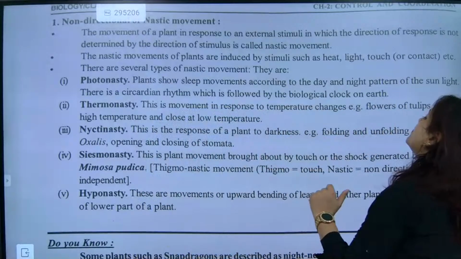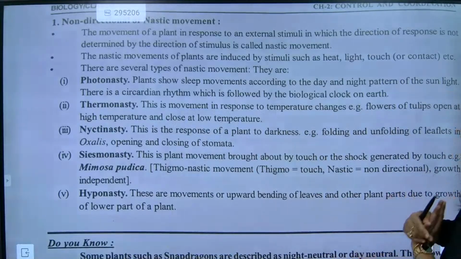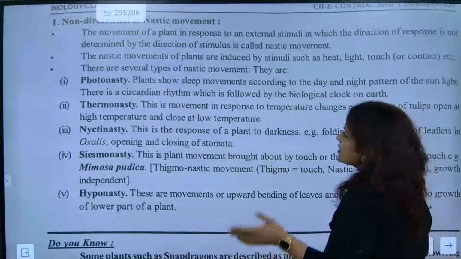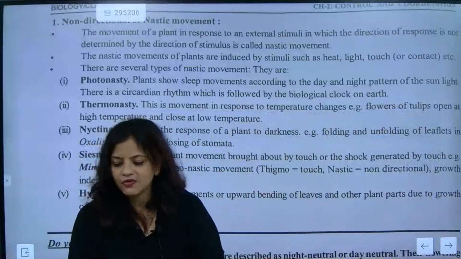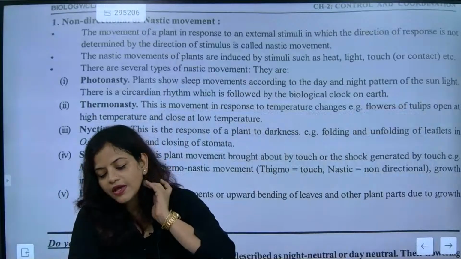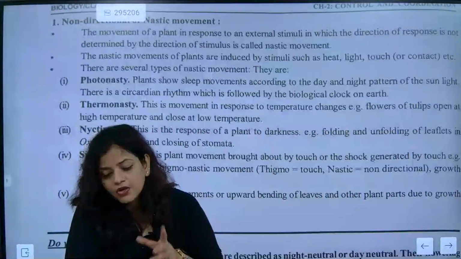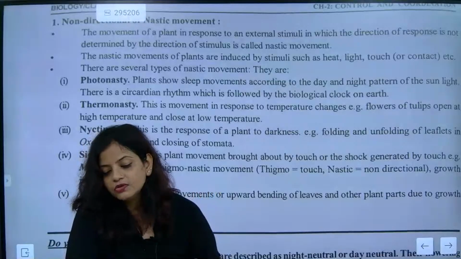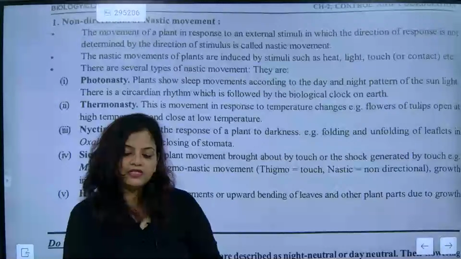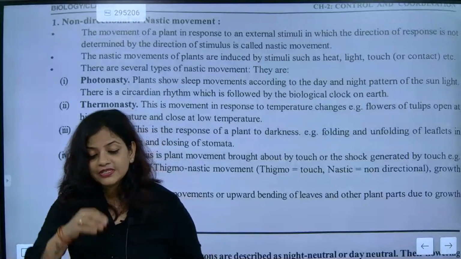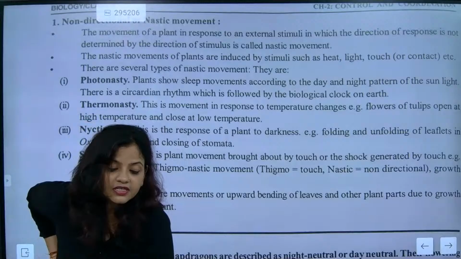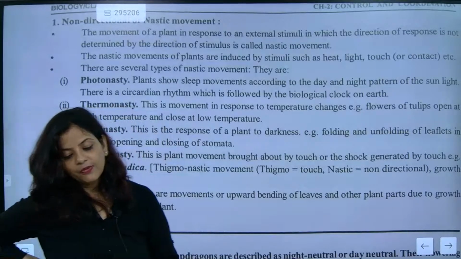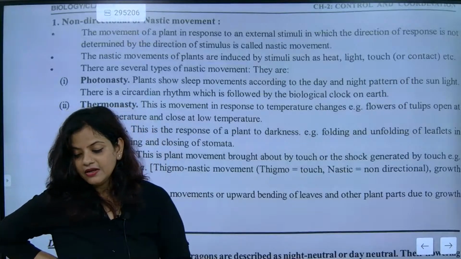Remember. First, somebody will talk about photonasty, which means they will show sleep movement along the day and night because of the sun. So this is exactly circadian rhythm. Here you need to understand one very important thing: there are some sleep patterns. Like at night, you know that you have to sleep. Some of the animals are awake at night, some are awake in the morning and sleep at night. So the same plant also shows a sleep pattern. Some of the plants will be sleeping at night.